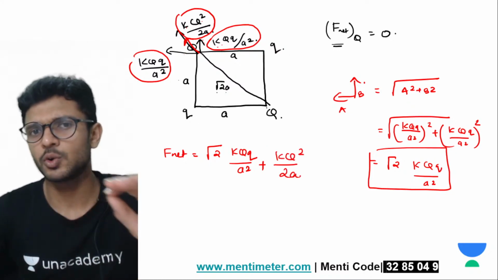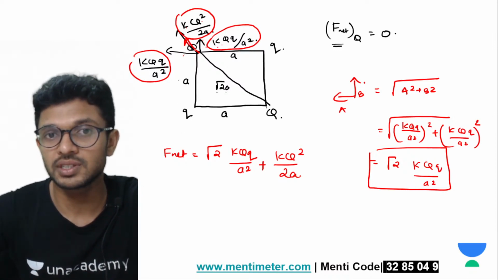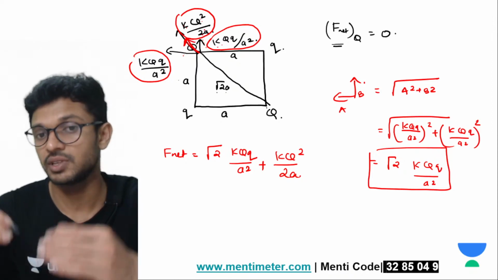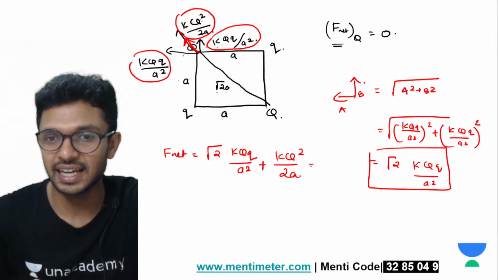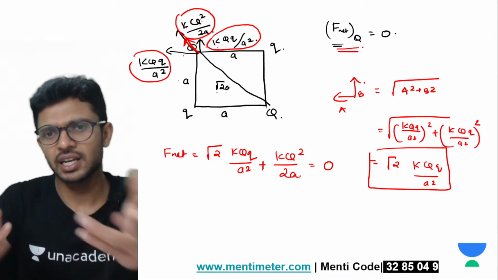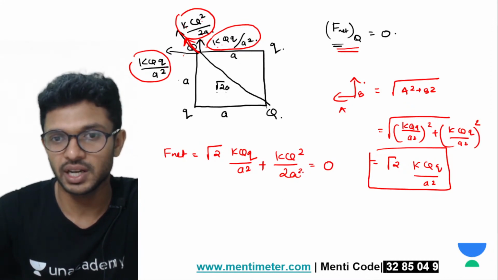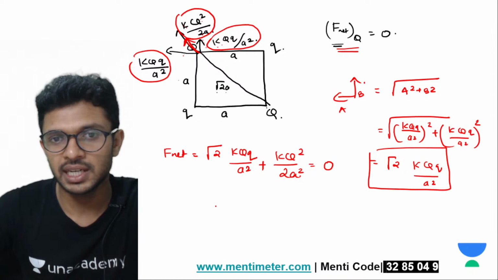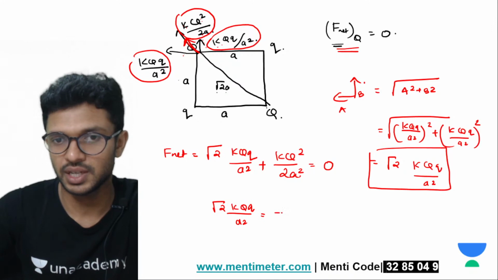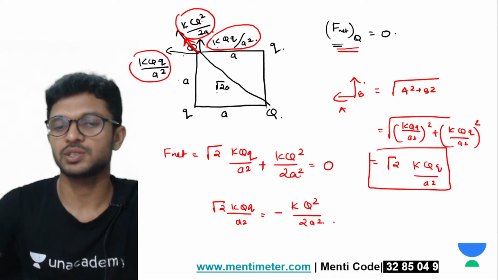Why did I add without looking into direction? We have looked into the direction, because the resultant of these two forces is directed along the diagonal. So that is added with KQ square by 2a square, which is in the same direction. And the value of this is given as 0 in the question. Understood? Now what is left? Nothing, you just have to rearrange and get the answer. So rearrange: root 2 KQq by a square is equal to negative, once you take it to the right hand side, KQ square divided by 2a square.